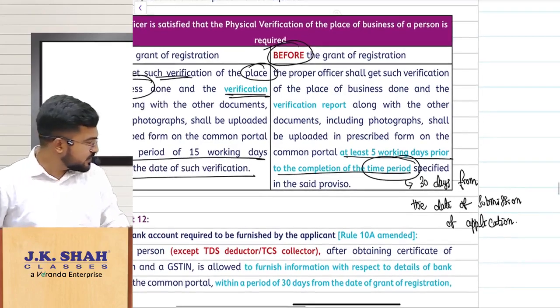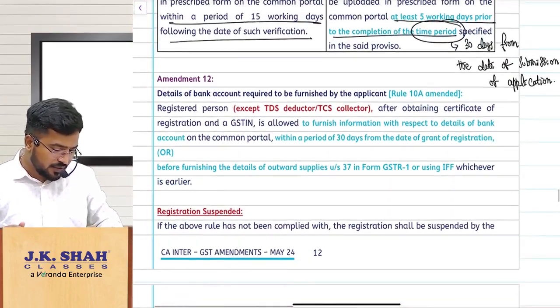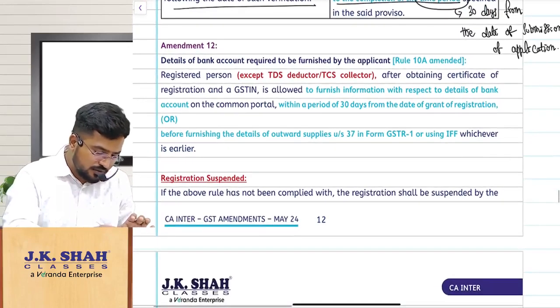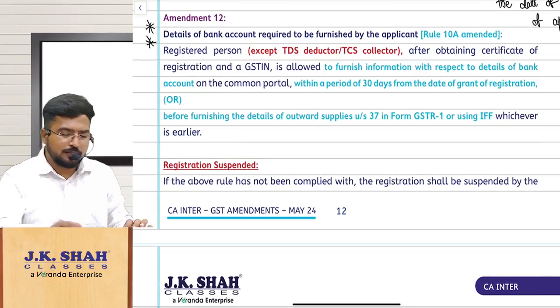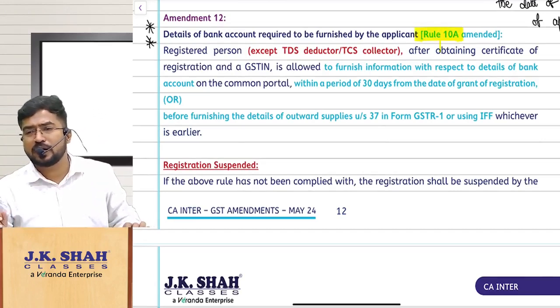Next. So there is one amendment. One interesting amendment there. Next one. This amendment is important for you again. Nice chances of being tested. Do you remember Rule 10A? Rule 10A is nothing but providing your bank account details.